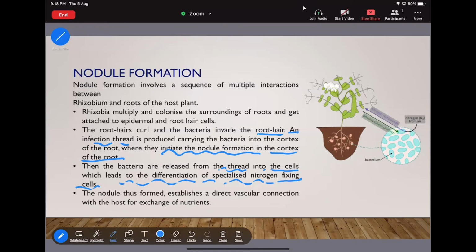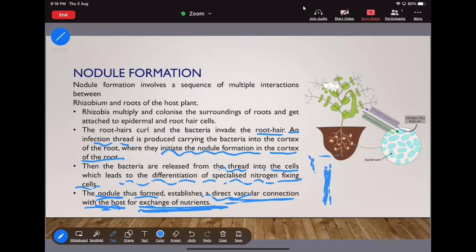Okay. Now this nodule thus formed establishes a direct vascular connection with the host for exchange of the nutrition. This one is the most important point. What is the function of the nodule? That will make a direct vascular connection with the host for the exchange of nutrient. That acts like a pipe.